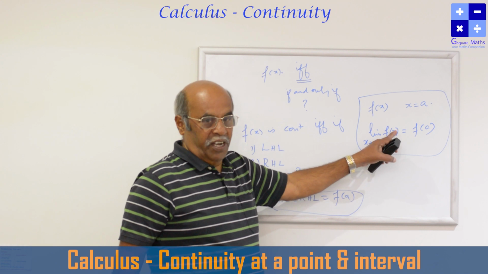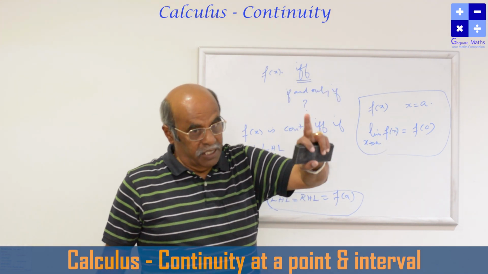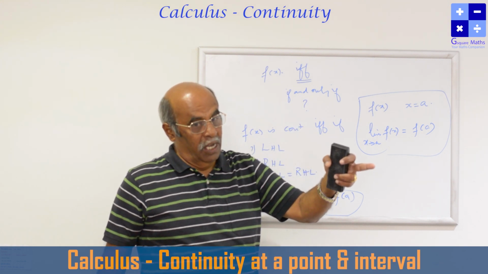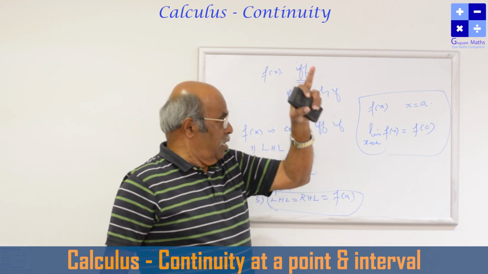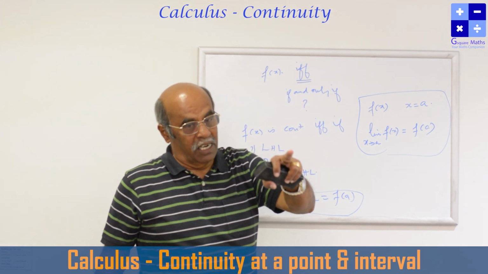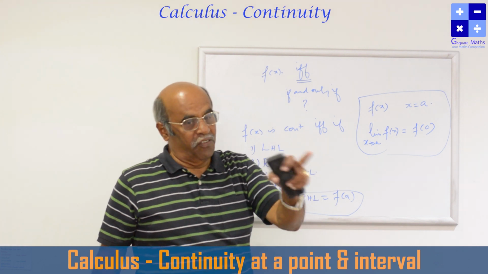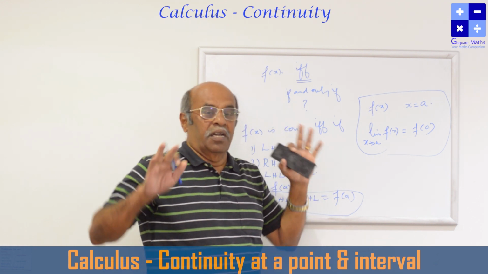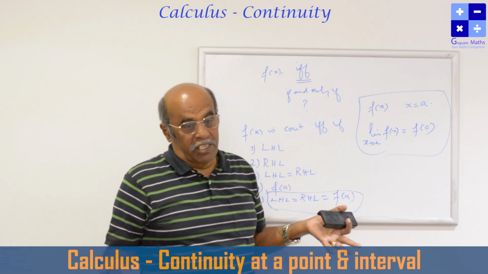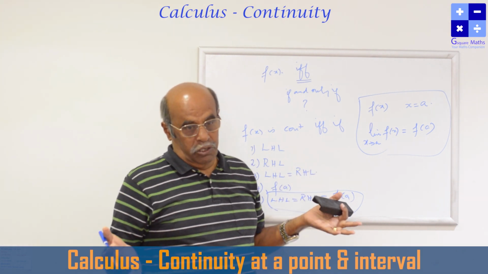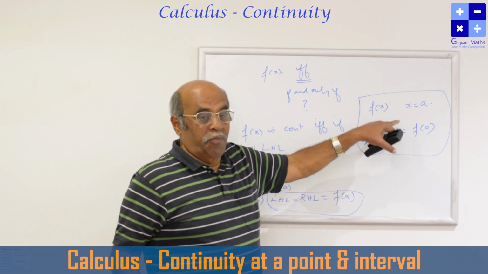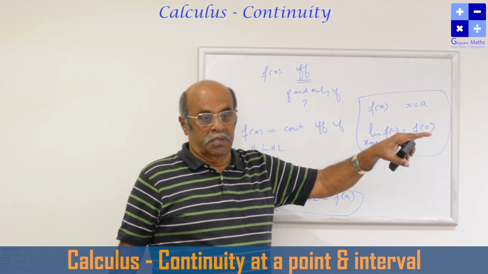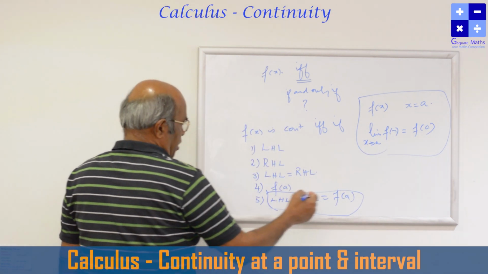The limit as x tends to a of f(x) exists when the left hand limit exists, the right hand limit exists, and both are equal. The limit existing doesn't mean the function value is the same. The limit value may be different from the function value, or it may be equal. Here I am saying that if the limit value is equal to the functional value, then the function is continuous.